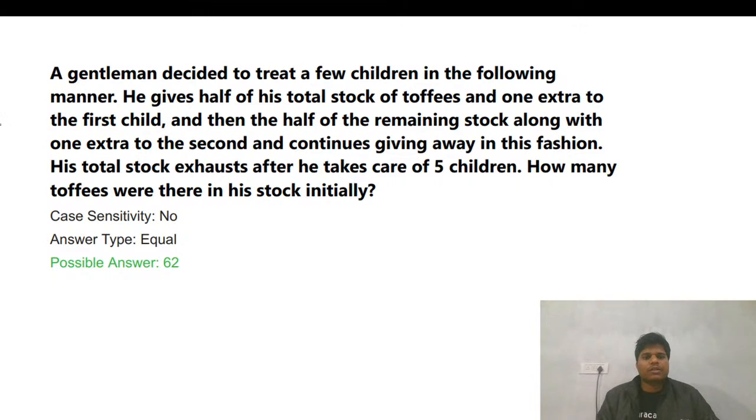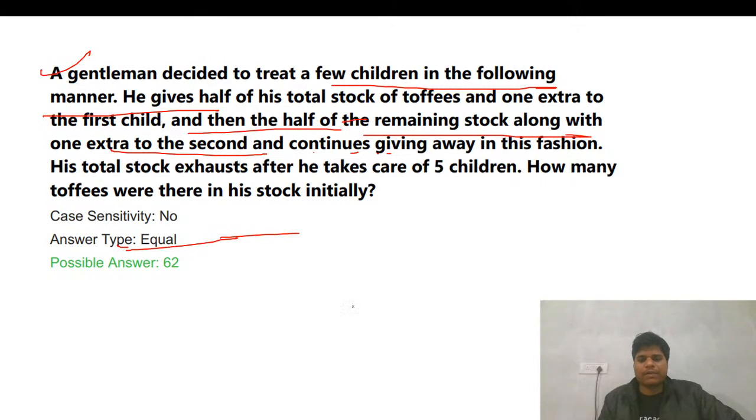Fine. A gentleman decided to treat a few children in the following manner. He gives half of his stock of toffees and one extra. This type of question, like the flower question with the river and the temple, we solve from backward. Again, this is a repetition question from the previous year. He gives one extra, and finally he will give one.